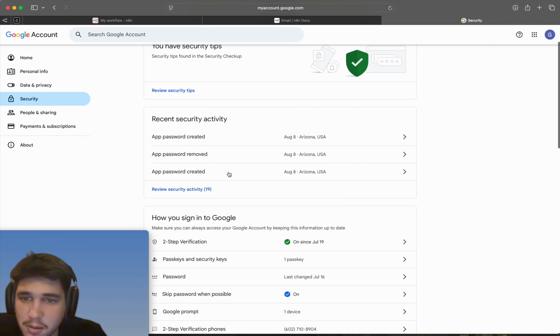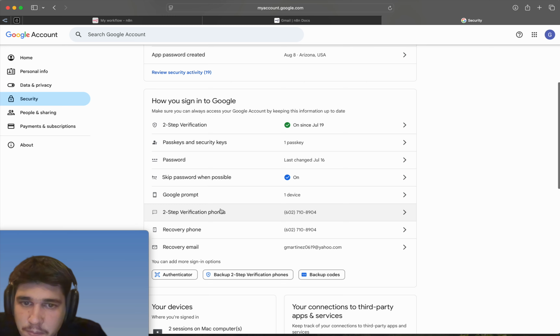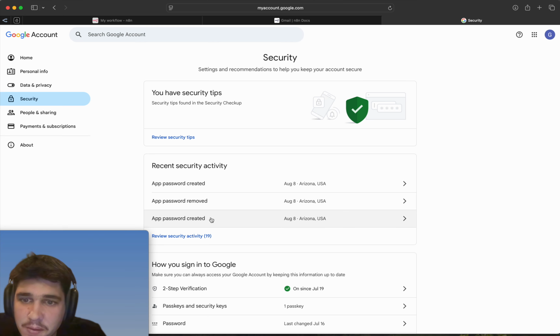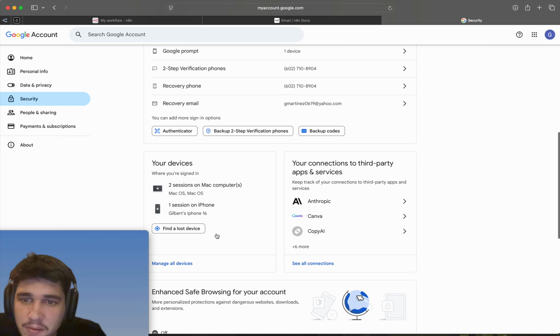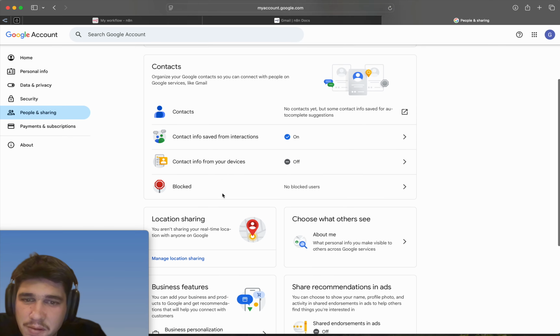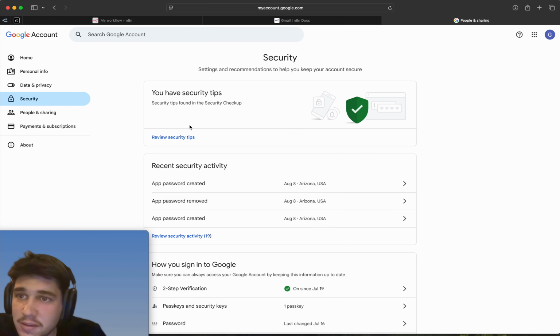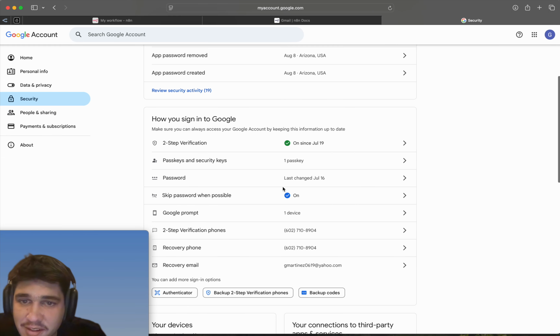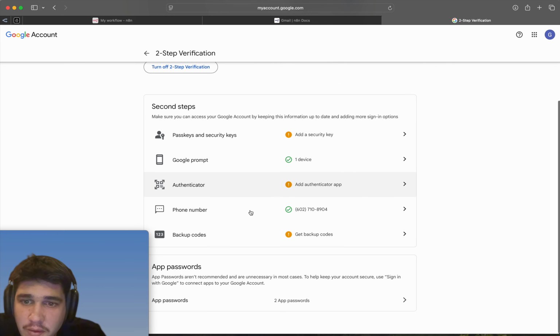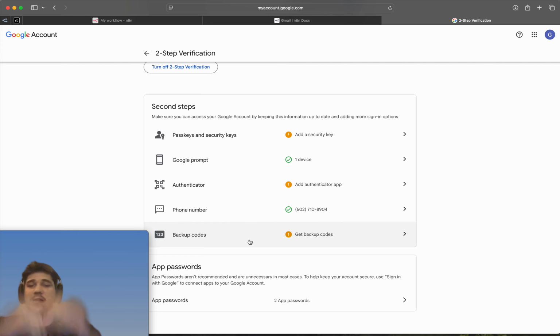I literally just went through this and now I'm totally losing my brain. Two-step verification. No. Is it people and sharing? No. It has to be security. I'm so sorry guys. This is insane. Oh, perfect. We found it.